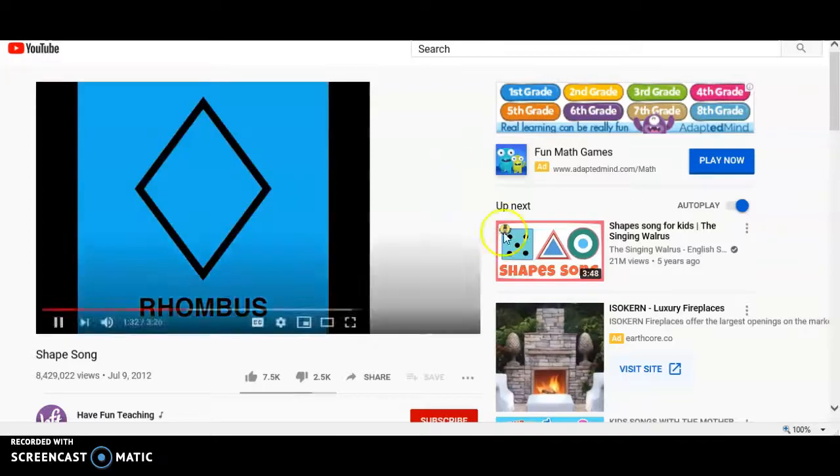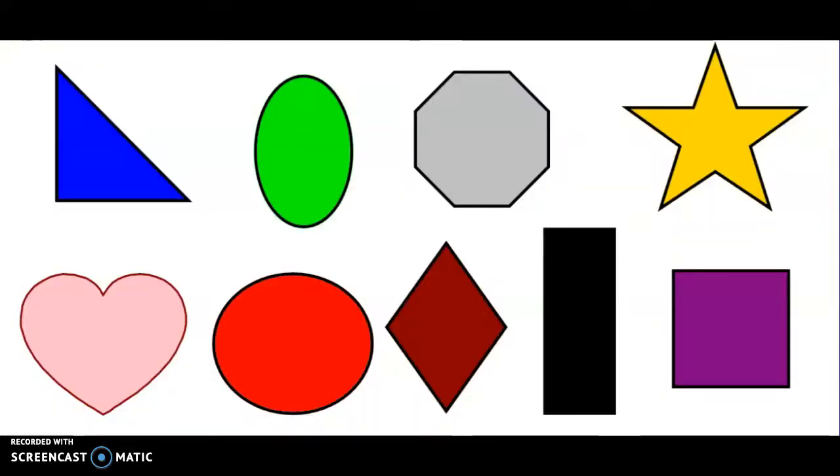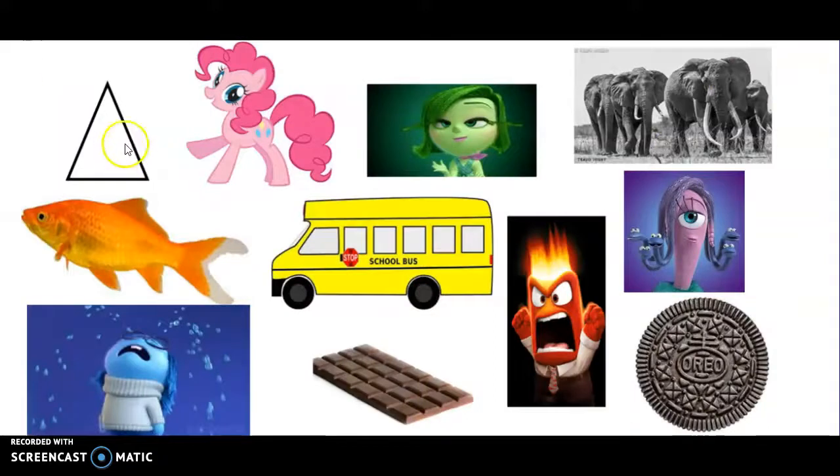Here we go. Rhombus. Rhombus. If it's not a rhombus, it's a diamond. Yes, good job. All right, what color is my triangle? White. What color is my fish? Orange. What color is sadness? Blue. How about this My Little Pony? What color is she? Pink. What color is the bus? Yellow. And chocolate bar.